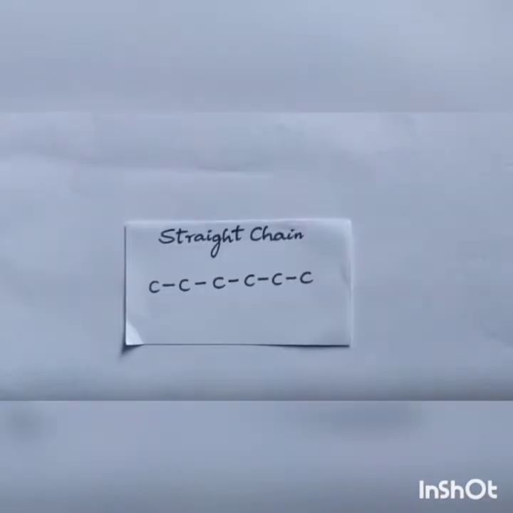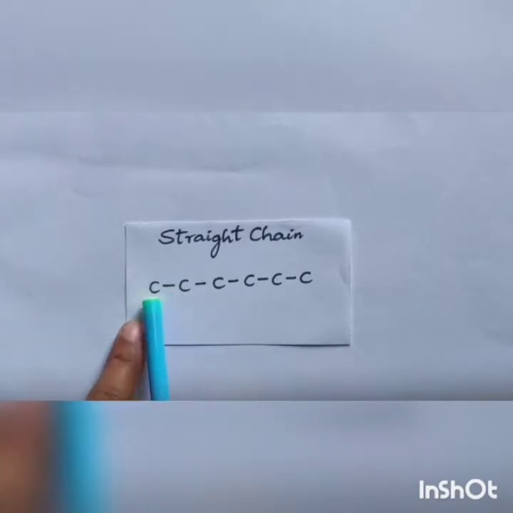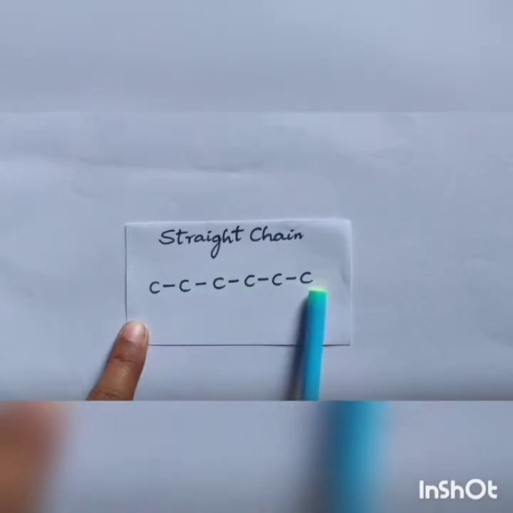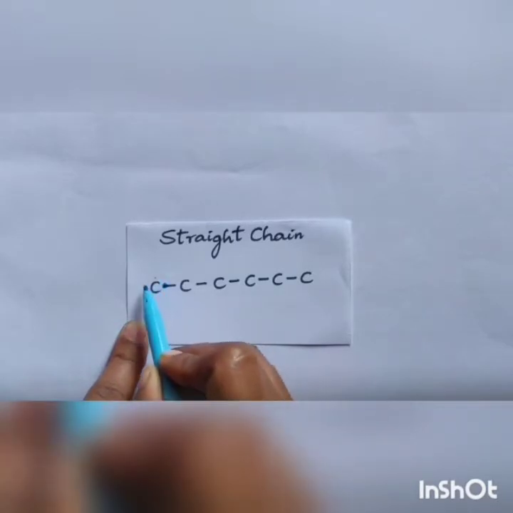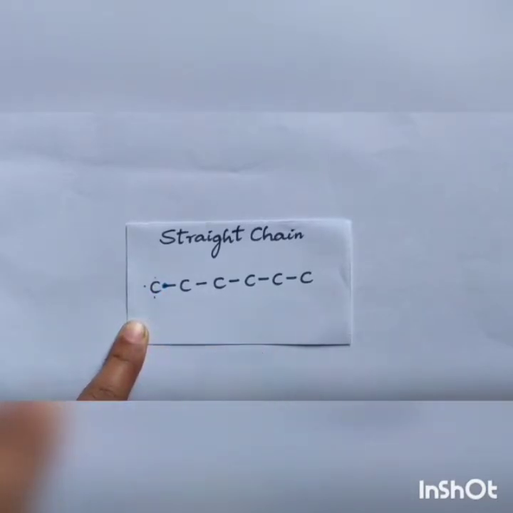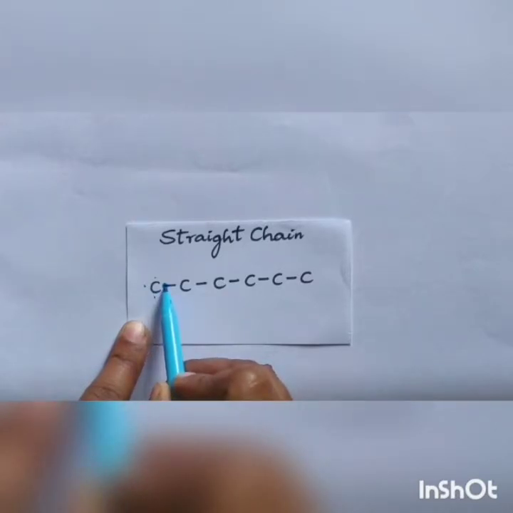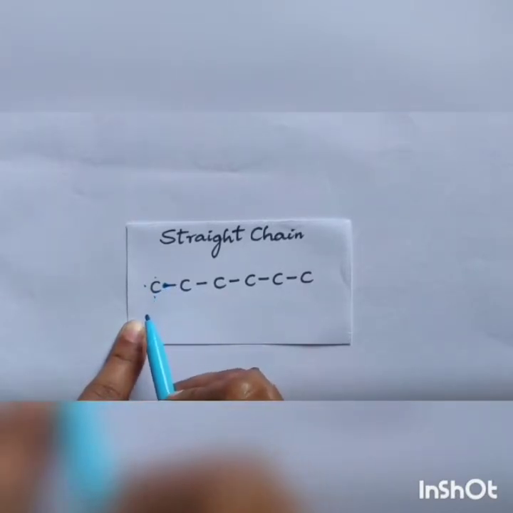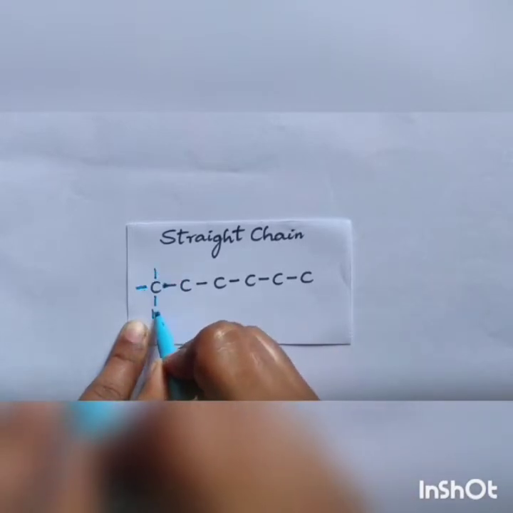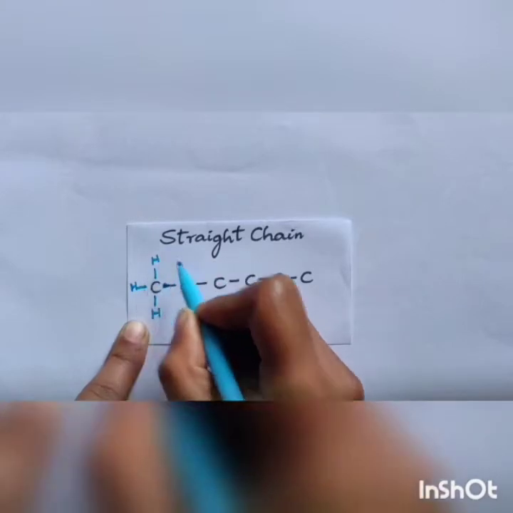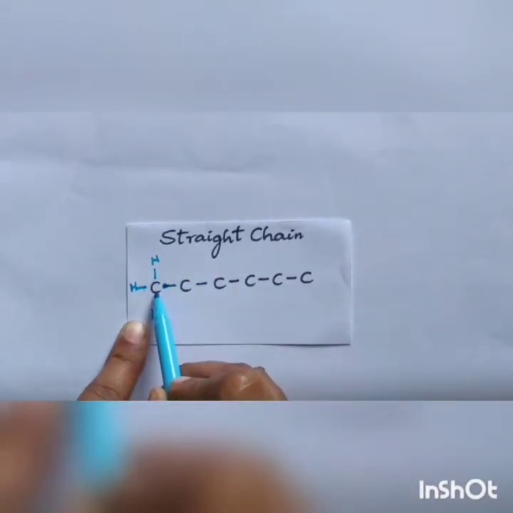Let's look into the first one, that is straight chain. Here carbon is linked to one another by a single bond, single bond, single bond. Now you have to satisfy the valency of this carbon. Here one electron, here one electron, here one electron. That is 1 of the 4 outermost electrons satisfied. Still 1, 2, 3 are remaining, so you have to satisfy 3 more. It can be satisfied by hydrogen, hydrogen, hydrogen. So this carbon's valency is satisfied.